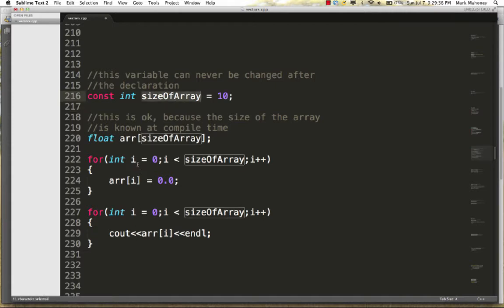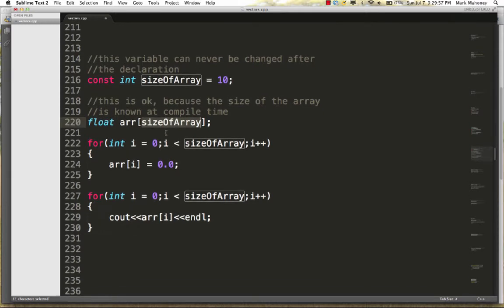If I tried to change sizeOfArray anywhere else in this program, I'd get a syntax error, because the int is declared constant, it can only be set once here. This is okay because now the compiler does know the exact size of the array at compile time, and this code would compile and run.